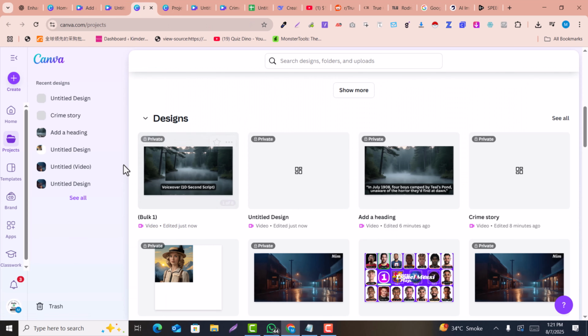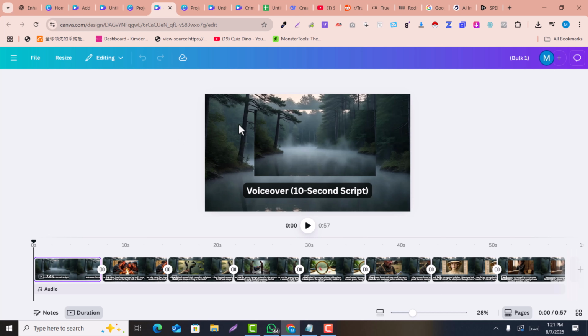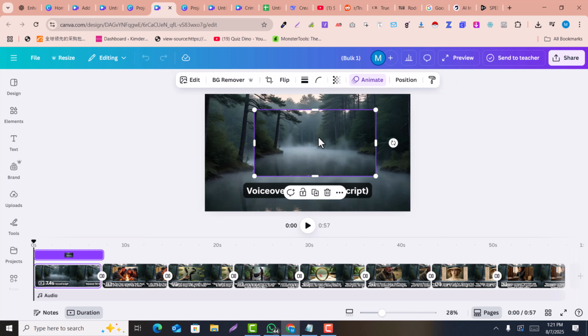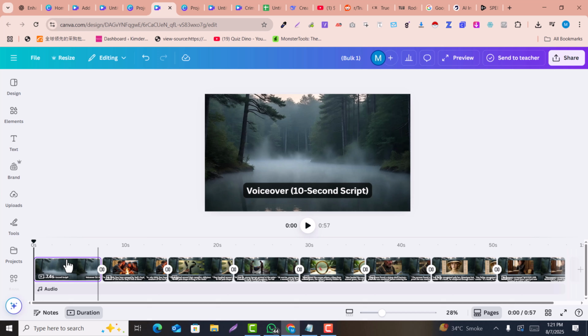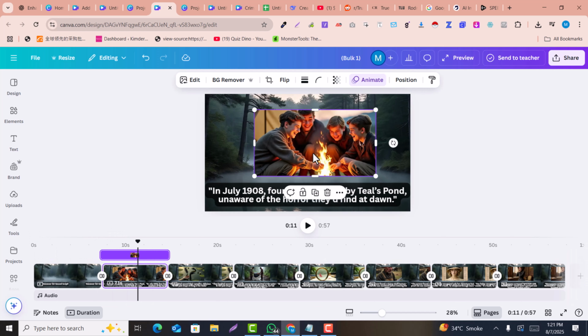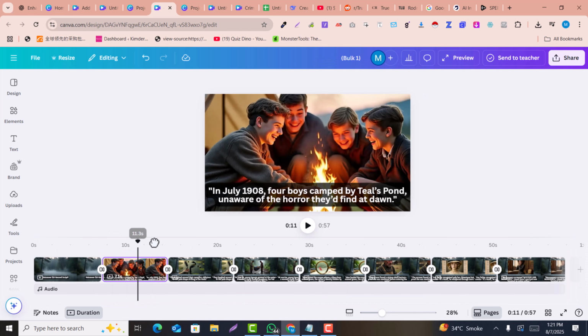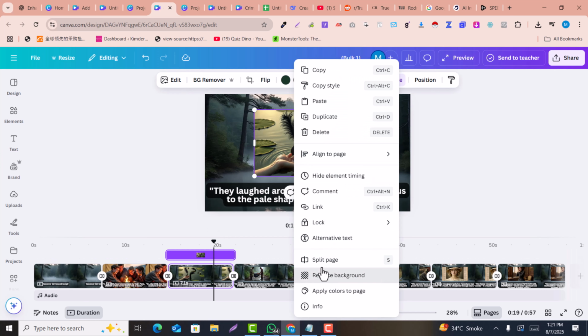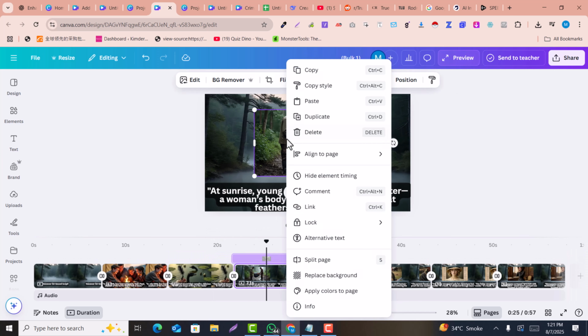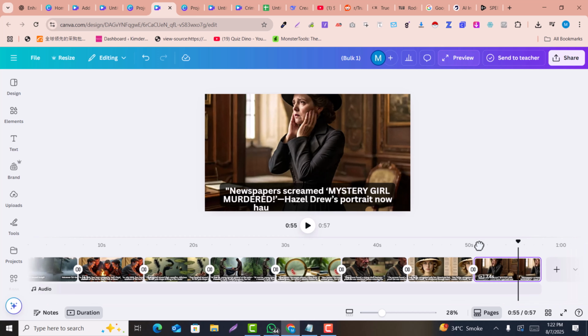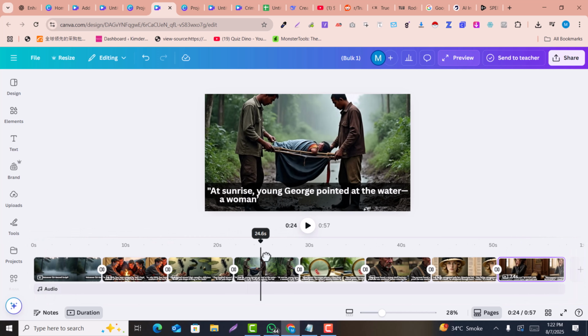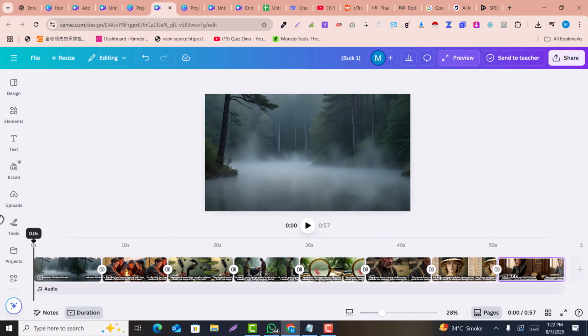Now in the designs you can see there is a bulk one. Within the bulk one title there is the design is ready. You just need to open this design, and here you can see there are designs. So you simply click here and right click here and replace with the background. On all the images you just need to right click and replace with the background. For example, here I just replace all these images with the background. Now all of the images are replaced with the background.